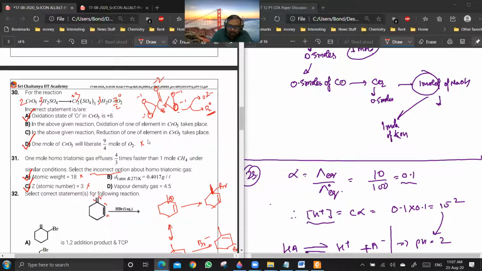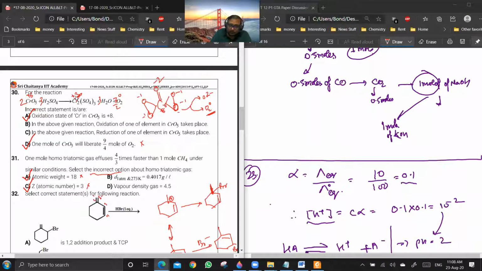And one of the elements is going through reduction. That is also correct. Both chromium and oxygen are going through reduction. Are you getting this point? Yes or no? So once again, see, Cr +6 is going to +3, so it is going through reduction. Yes or no?